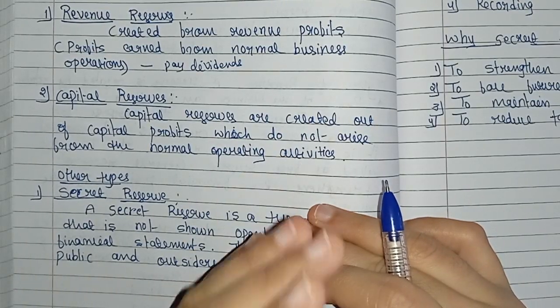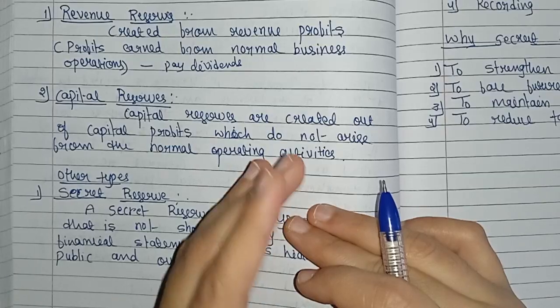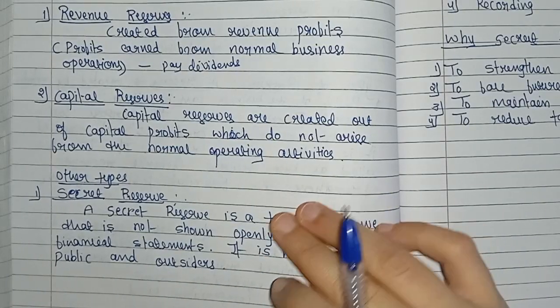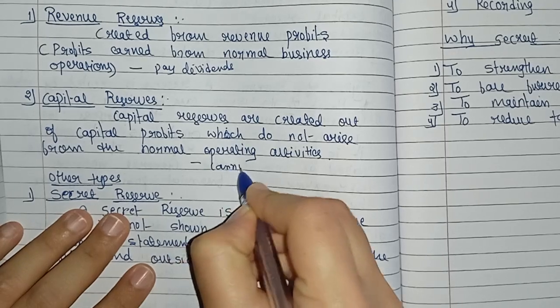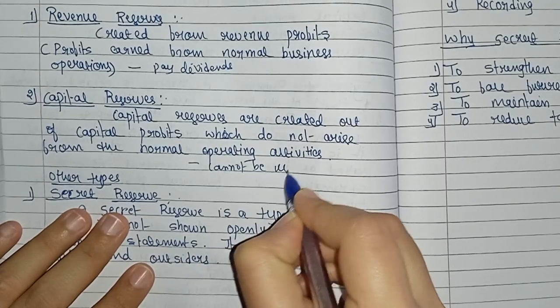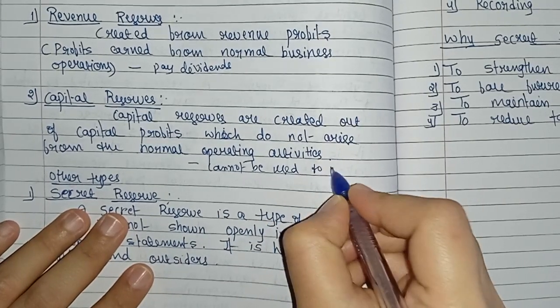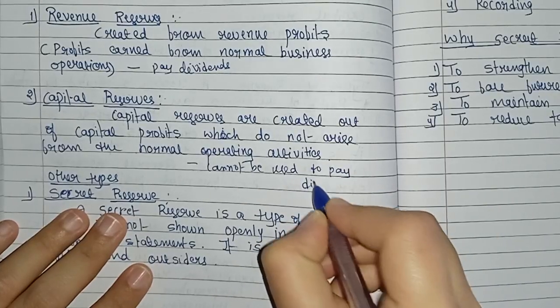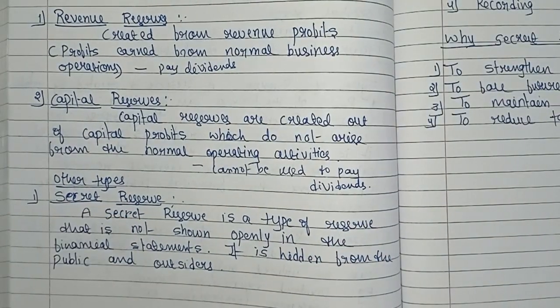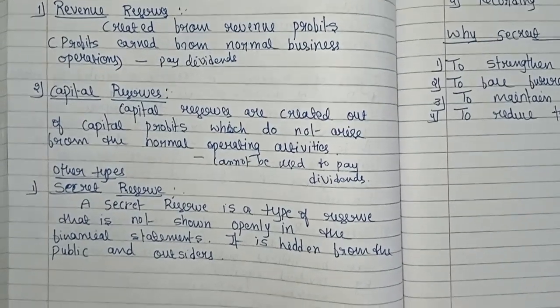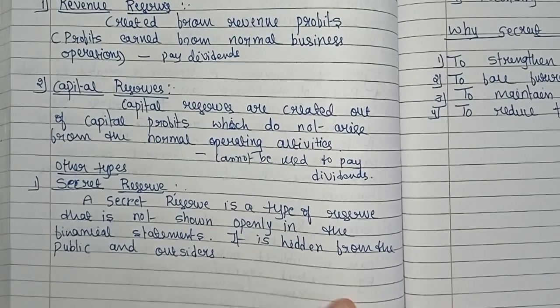In the revenue reserve, we use it to pay dividends. But capital reserves cannot be used to pay dividends. This is also one of the differences between revenue and capital reserves. Clear?